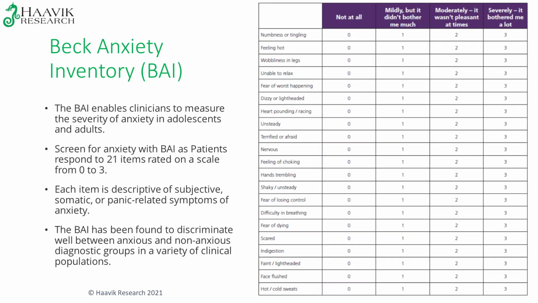And then you've got the Beck Anxiety Inventory. So there's quite a few different options that you've got specifically for anxiety. This Beck Anxiety Inventory enables clinicians to measure the severity of anxiety, and this one goes down to adolescents as well, not just adults. So you can screen anxiety in this 21-item scale, again, from not at all to severe, and each is descriptive, so it's how they find their anxiety. Again, an easy way to measure and monitor the outcomes in your patients.